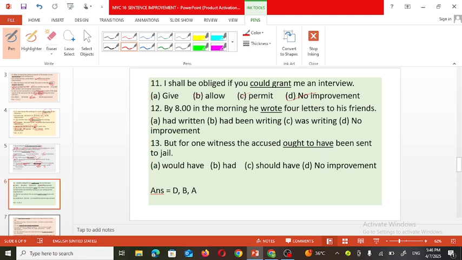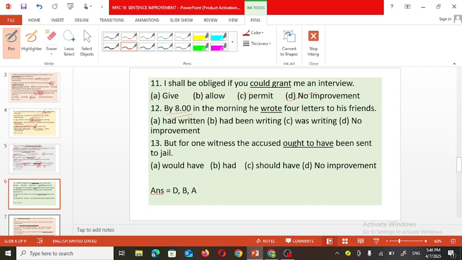See the 12th one. By 8 in the morning, he wrote 4 letters to his friend. By 8 means till 8 o'clock in the morning. He had completed his work, and that also means when the statement was done, that action was continued but in the past.